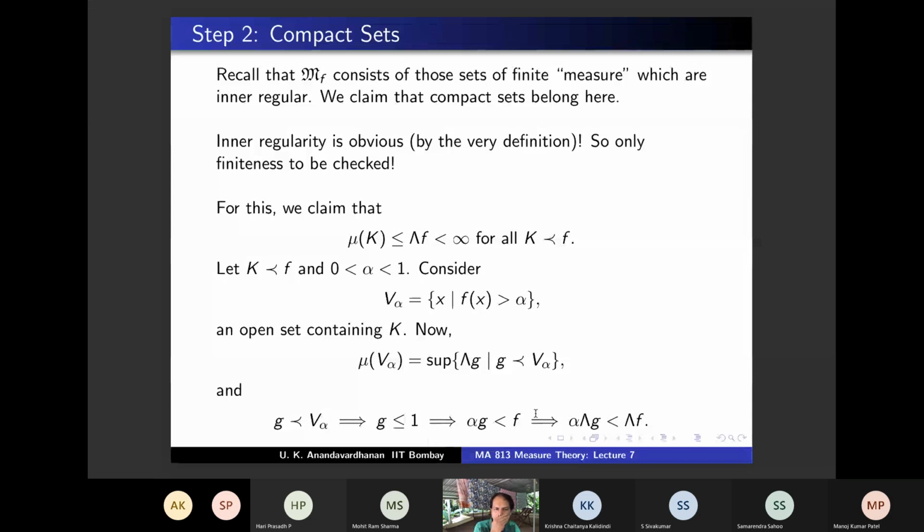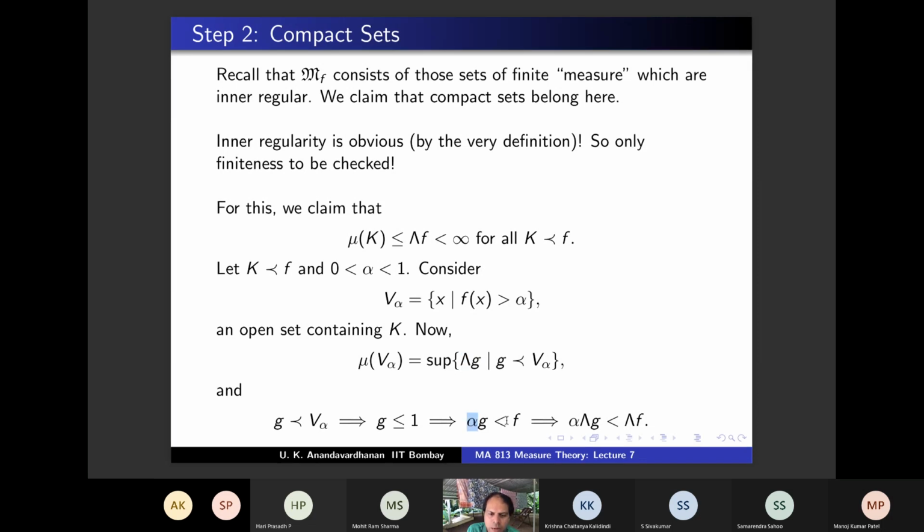Because it is the supremum over lambda g. Yeah, I guess it's safer to be less than or equal to. Because we are not using just V alpha, we are using values everywhere, no? No, we are using values only in V alpha, right? Because g is supported in V alpha. So outside V alpha, this supremum, if g is outside V alpha, this is